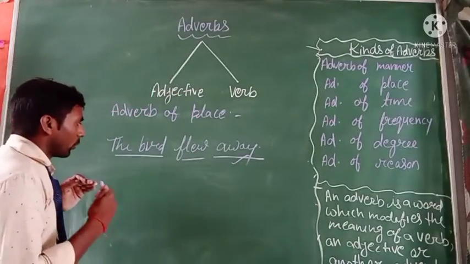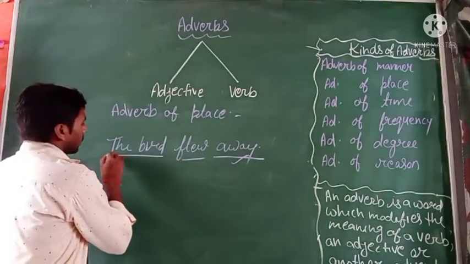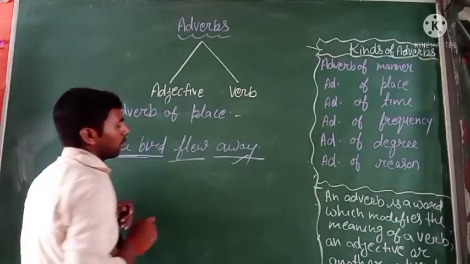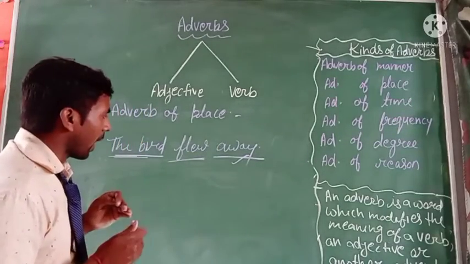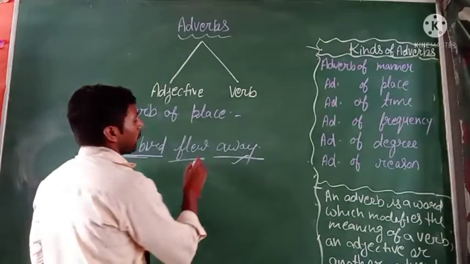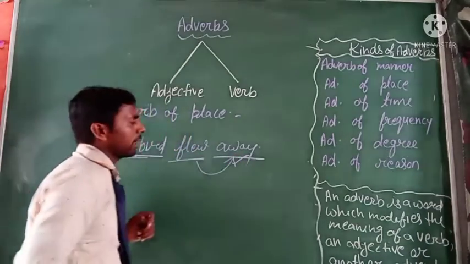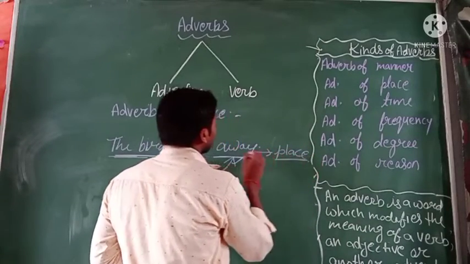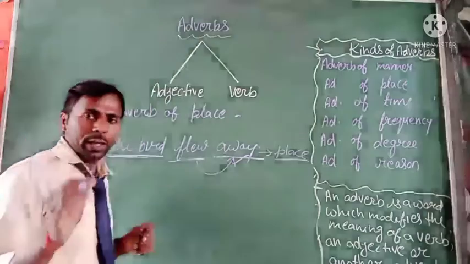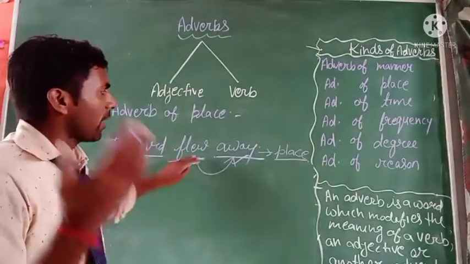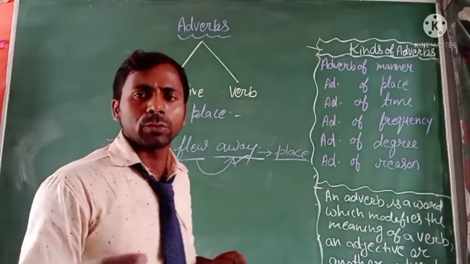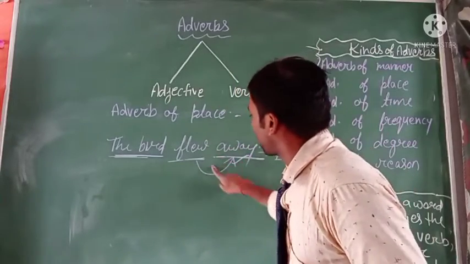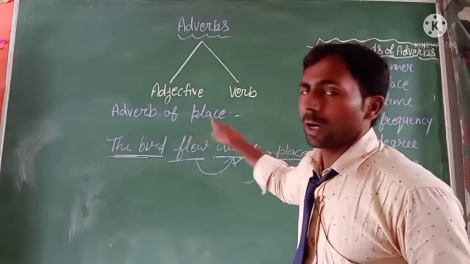So you look here. Here is the subject, the word doing an action. What is the action? The action is flew. And where will the action happen? This action will happen away. So away is a place. It means an action happens in a place, and when we use a word to express the place, that word will be an adverb of place.